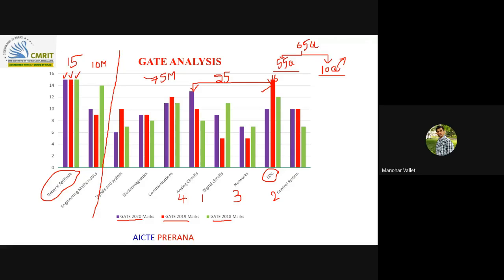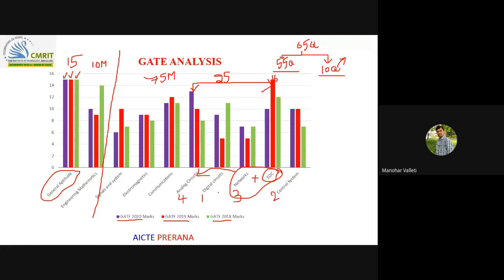Once you know some of the basics of EDC, you can easily solve analog circuits. I can say analog circuits is a combination of EDC and network analysis. So digital electronics is first, control systems second, networks third, analog circuits fourth. We are planning to cover these four subjects first.